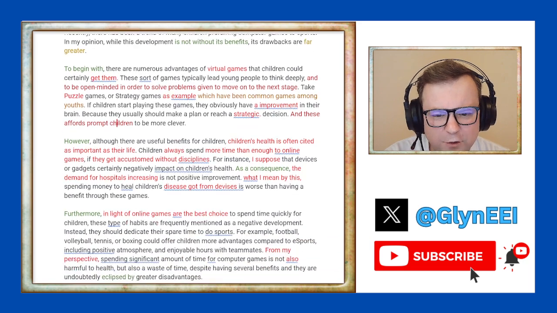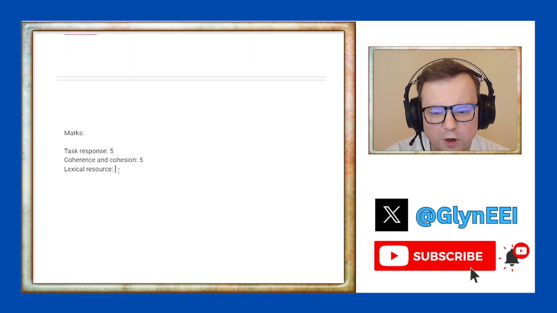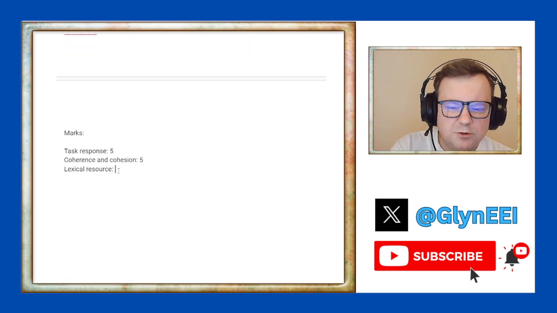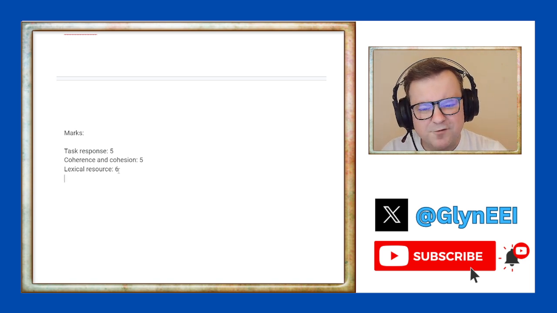I think there is enough vocabulary in there. Strategy games, puzzle games, for example. There is enough topic-specific vocab in there. I don't think the lexical resource is skillfully used, but the range is decent. So I think there is enough for a 6 for that.